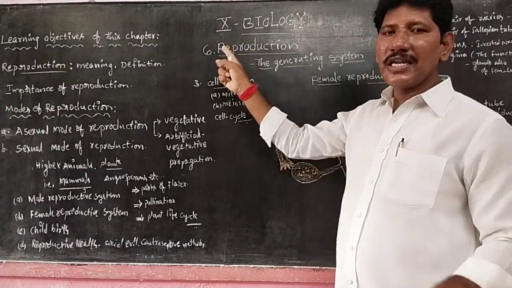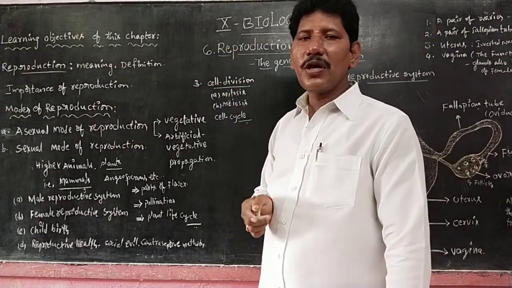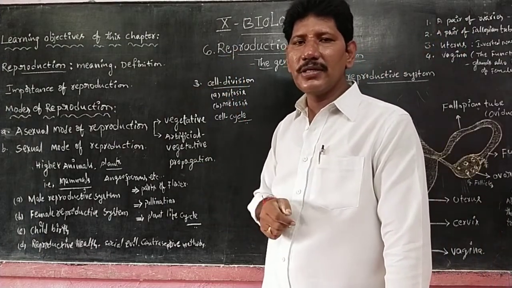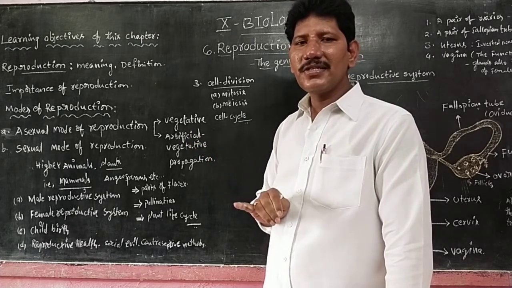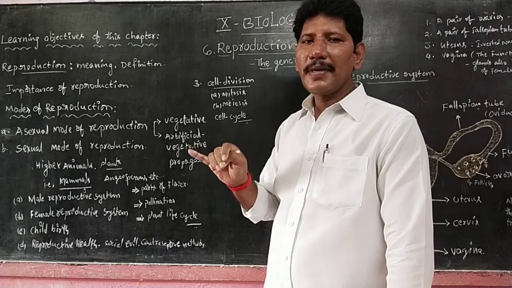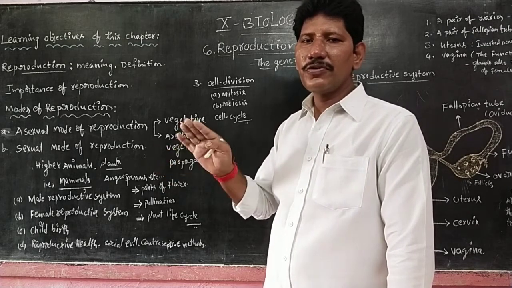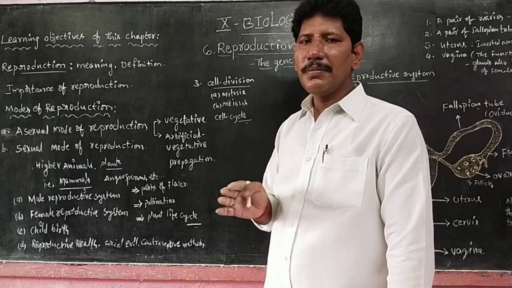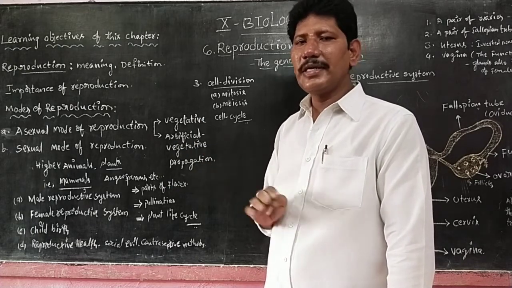Apart from human physiology and plant physiology, in the previous chapters we already learned about nutrition, the food supplying system: plants as autotrophs synthesize their own food by photosynthesis, and animals, being heterotrophs, have the human digestive system.